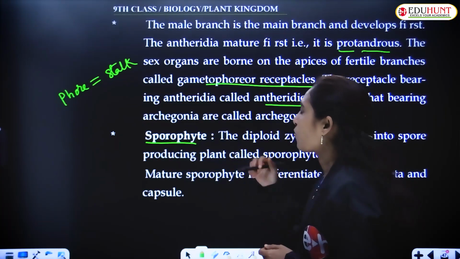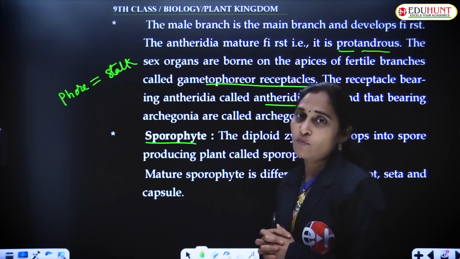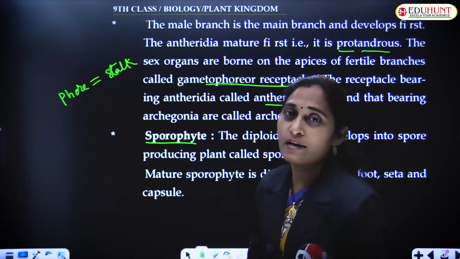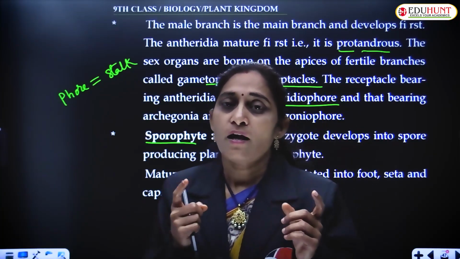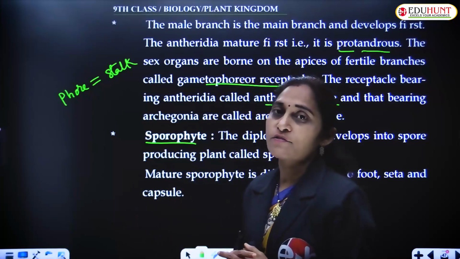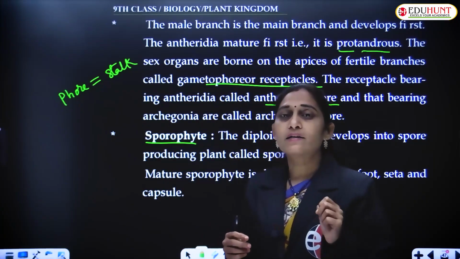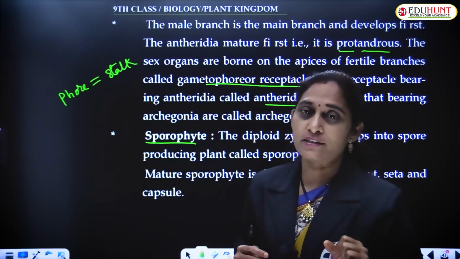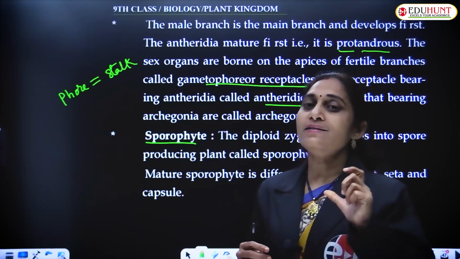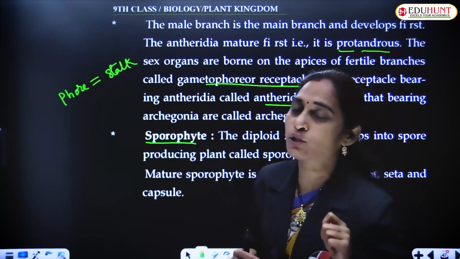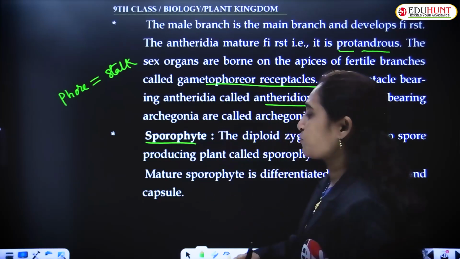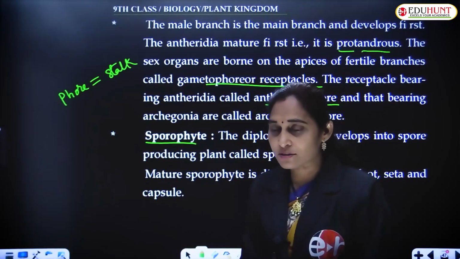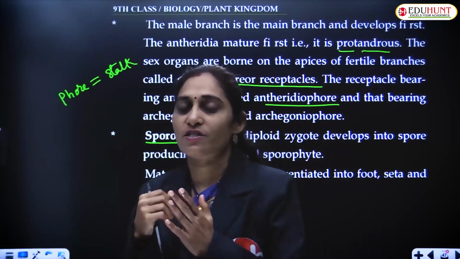And the sporophytic phase, though it is a short-lived one, appears for some time in the life cycle. That is why the life cycle is described as haplodiplontic life cycle. Haplo means the haploid phase is predominant. It is prominent and predominant. It is dominant over the diploid sporophyte phase. The sporophytic phase appears only after fertilization.